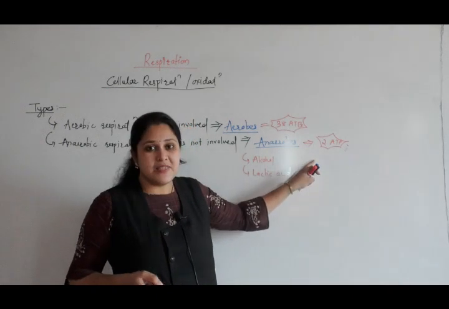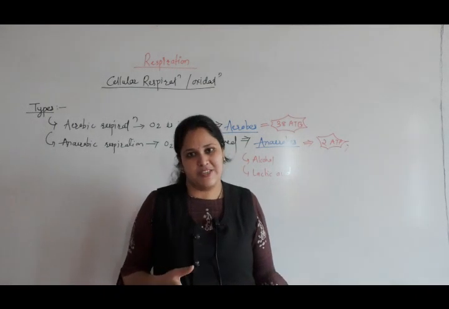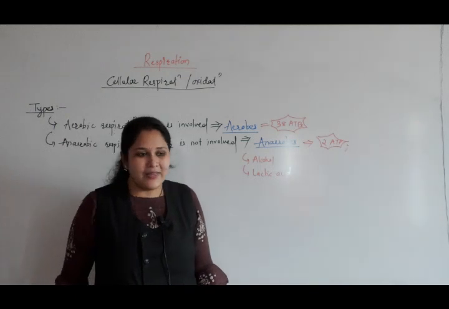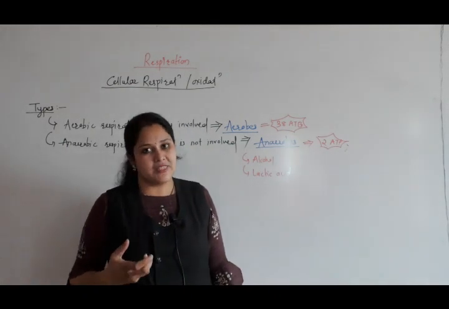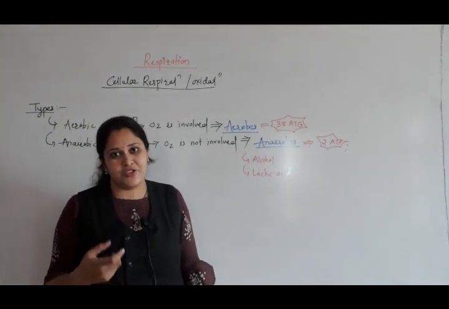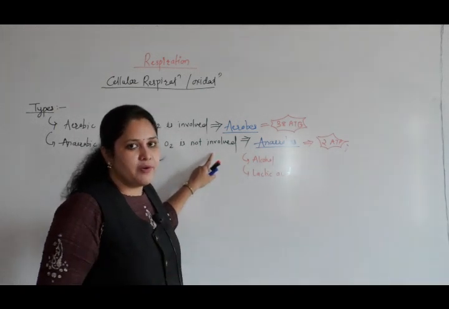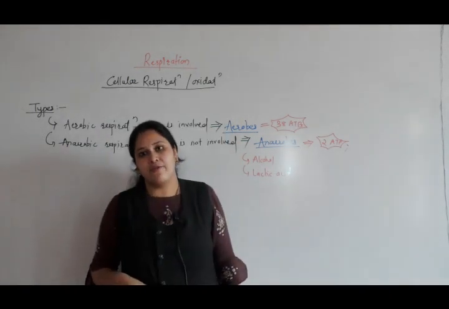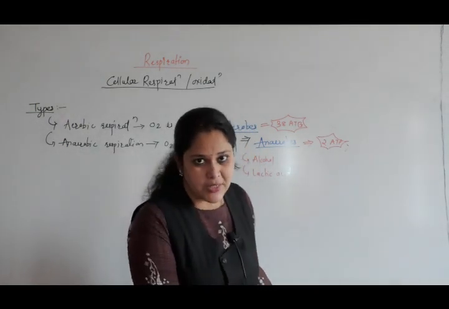At least 2 ATPs are there, so they can fulfill the ATP requirement by following anaerobic respiration. During this process lactic acid is formed, it starts accumulating in the muscle cell, and that causes muscle fatigue or muscle pain. So we may feel pain in our legs whenever we are doing strenuous exercise or gymming. Some aerobic cells can also perform anaerobic respiration, but basically, depending upon availability of oxygen, cells can be classified as aerobes or anaerobes.